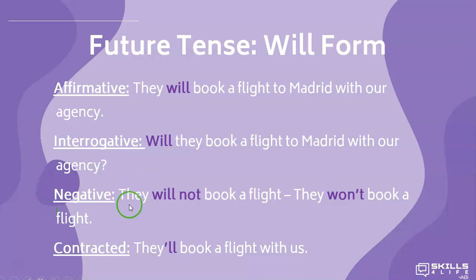In negative sentences, we have two different ways. They will not book a flight. We write not right after will. Or they won't book a flight. Notice that won't is better used in spoken or informal language. And finally, in a contracted way, they'll book a flight with us. Let's continue.